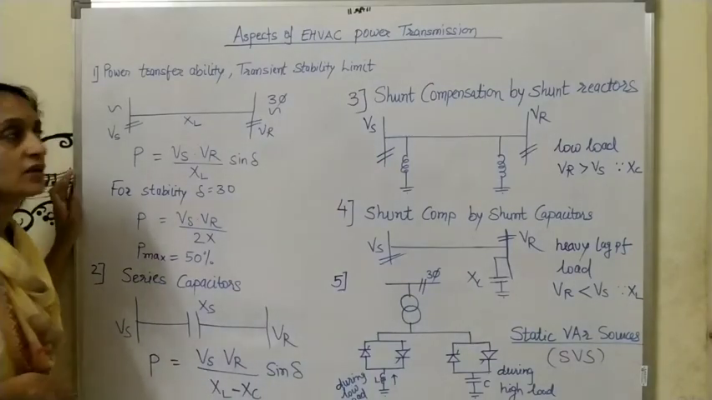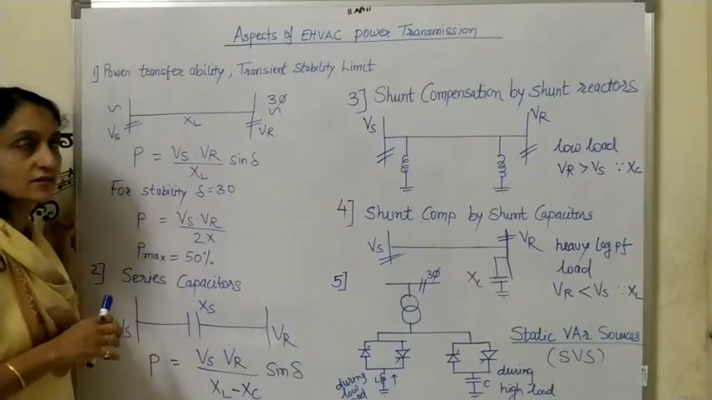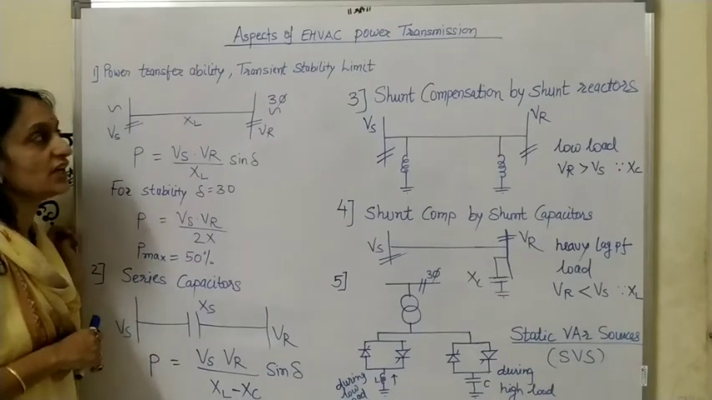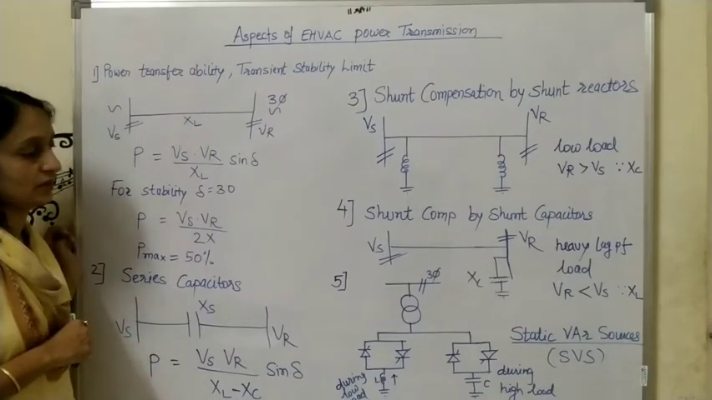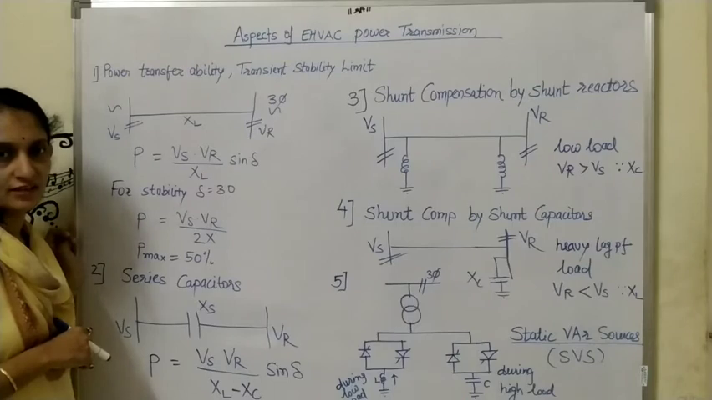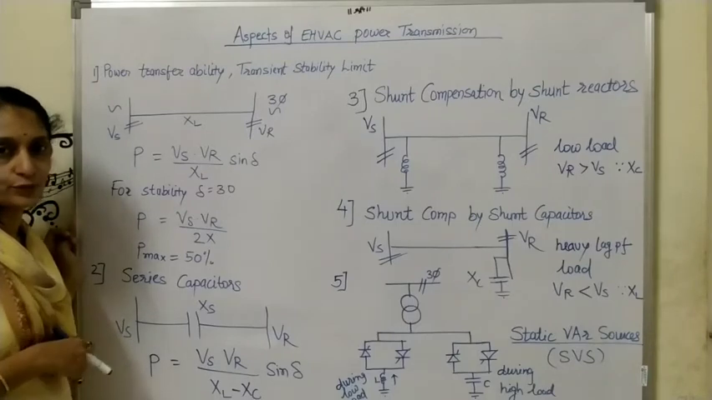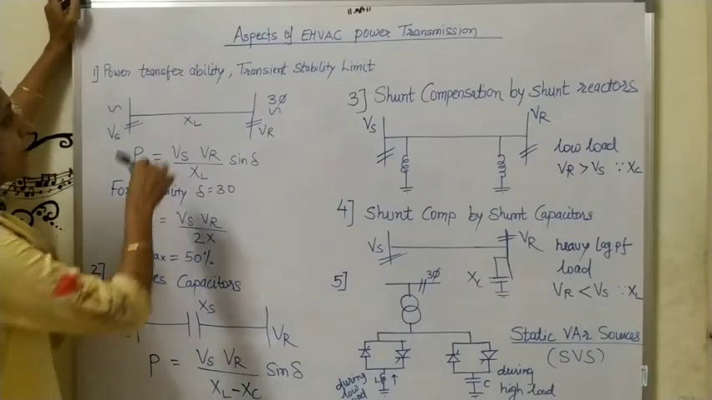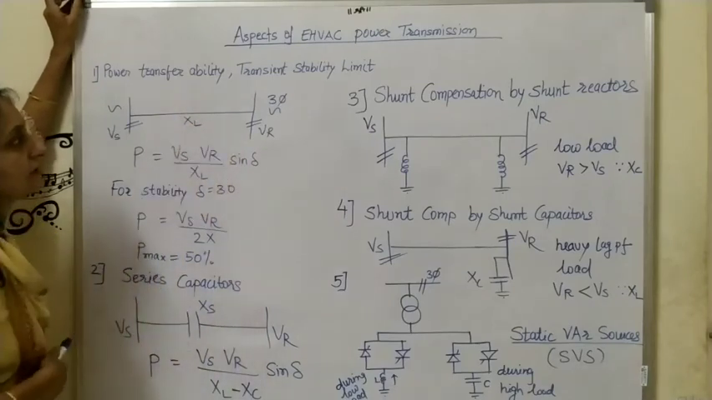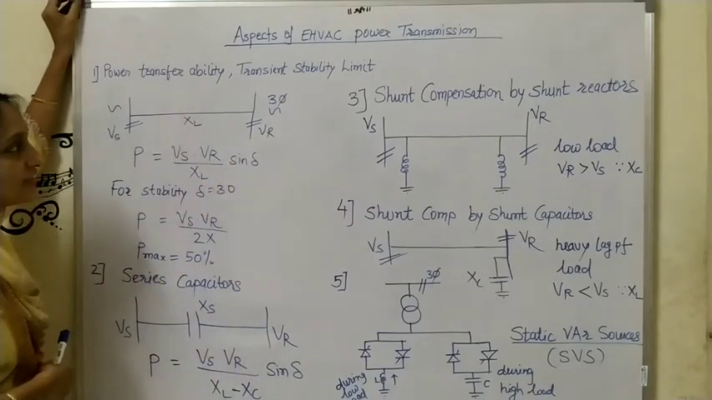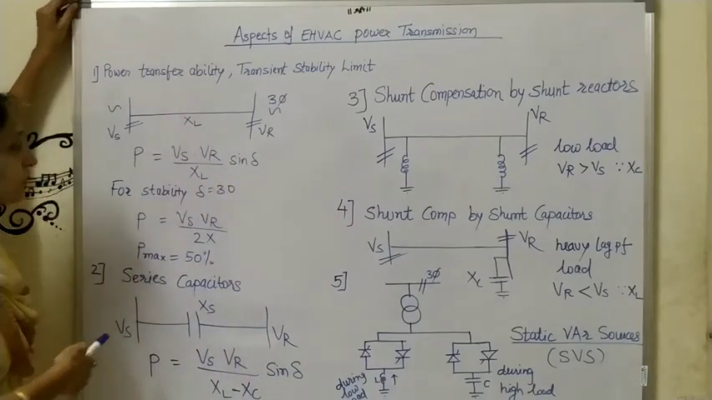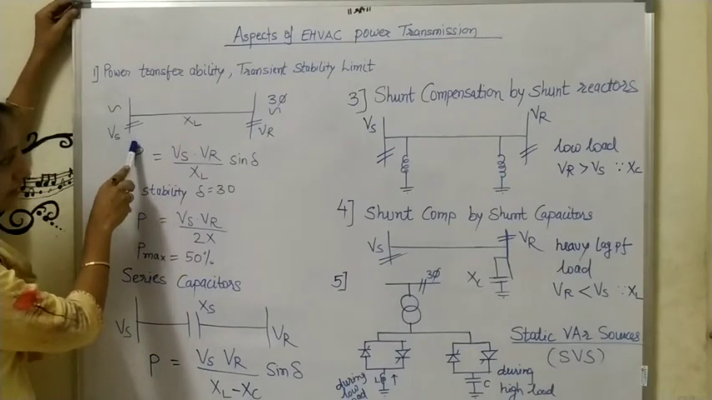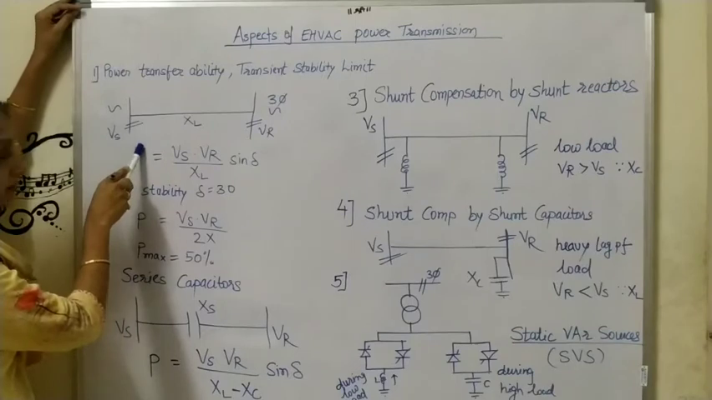Generally the question is asked, what are the aspects of EHVAC transmission? So total 10 aspects are there. We will start with number 1. Number 1, power transfer ability, transient stability limit.